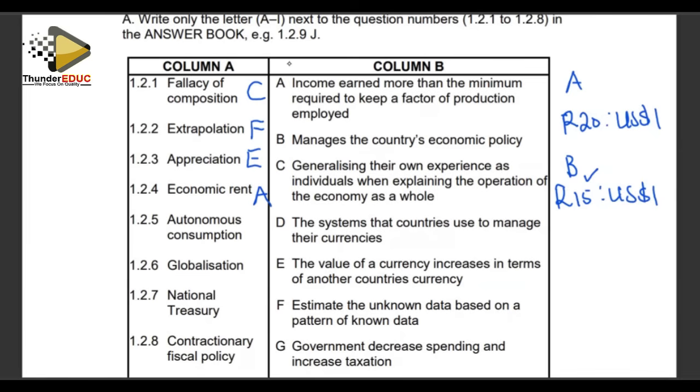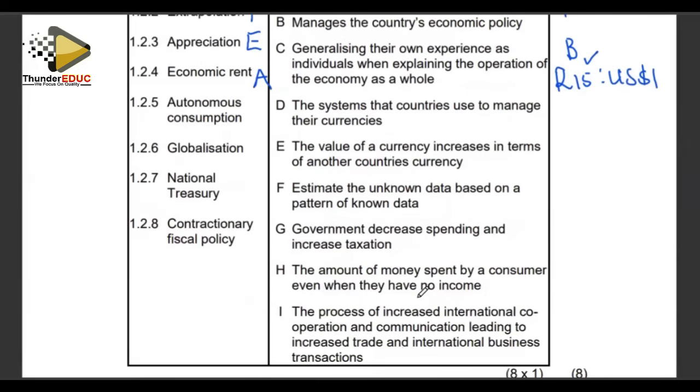Then we look at autonomous consumption, which is number 1.2.5. Autonomous consumption, ultimately, it matches with item H. Our item H says the amount of money spent by a consumer even when they have no income. Right, we are looking at that kind of expenditure which is not optional. Autonomous means you are supposed to spend even though you don't have income.